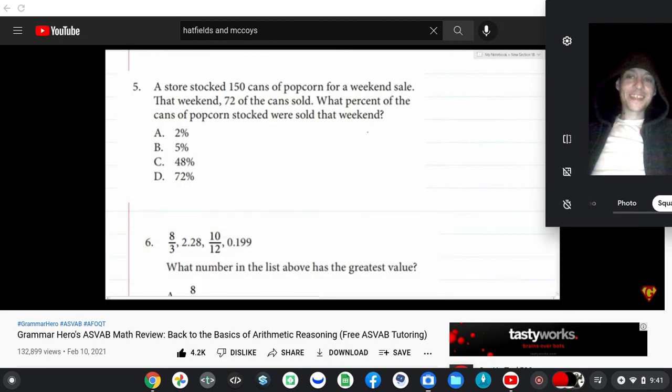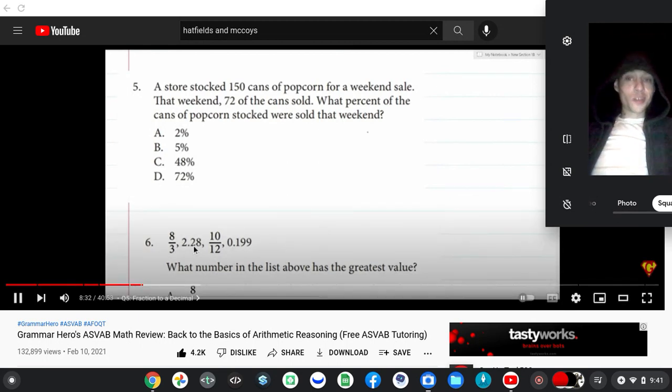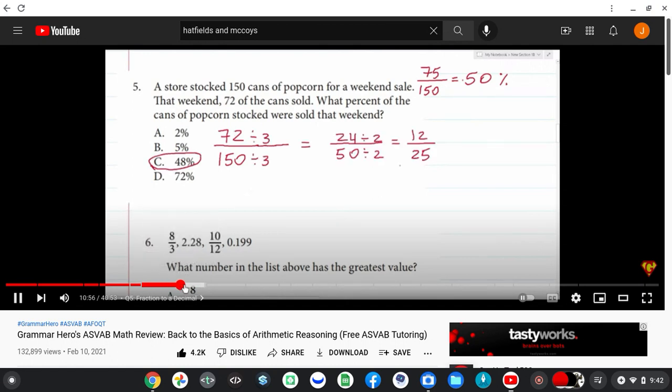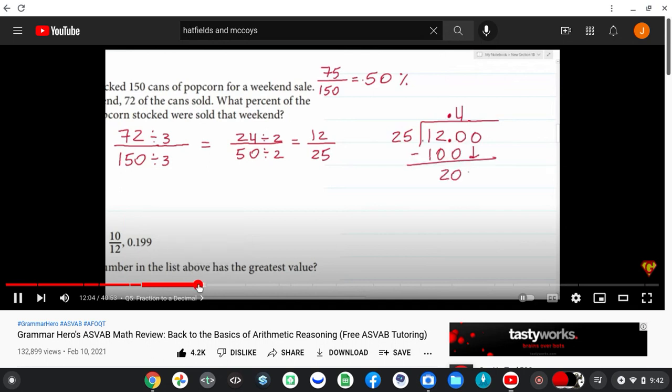Number 5 says a store-stocked one, 150 cans of popcorn for a weekend sale. D is very close to 70. Now the question is, how many times does 25 go into 200? They evenly go into this 24 times. Therefore, 25 goes into 200 8 times.